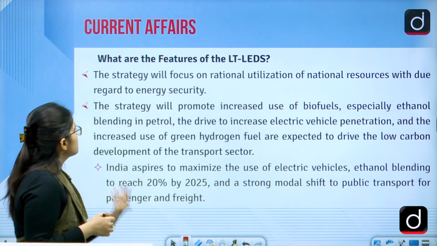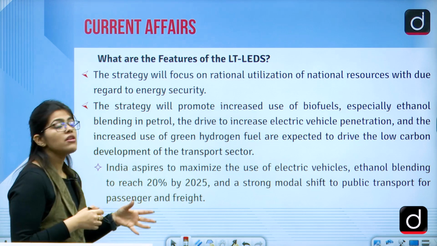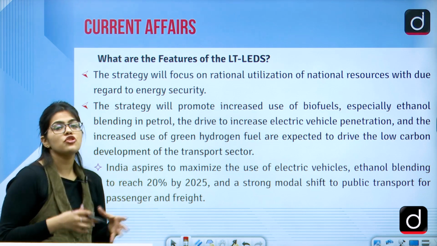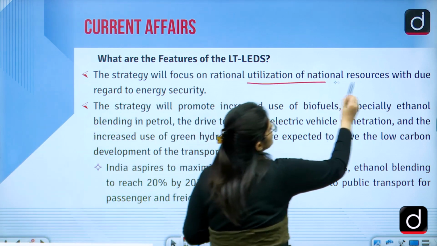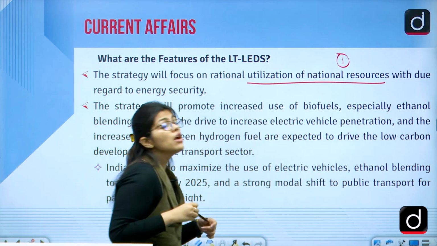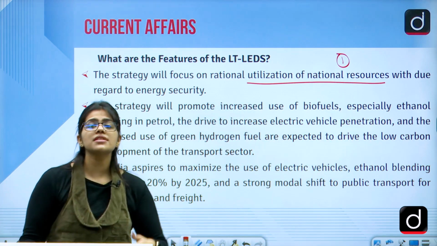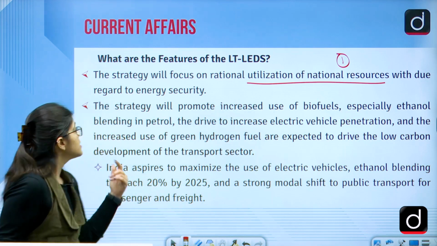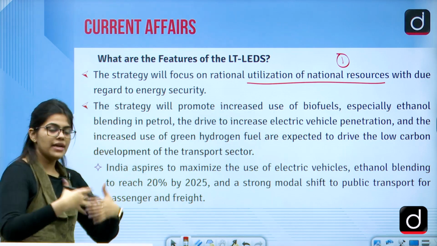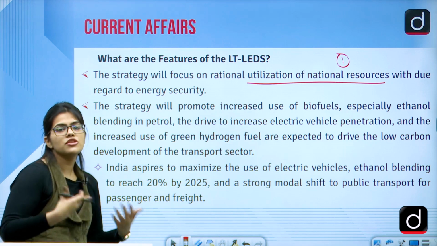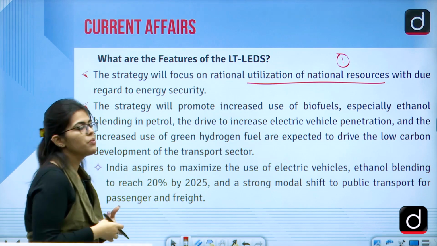Now, what are some features? The strategy will focus on rationalizing the utilization of natural resources. This is the first point that we have to do. We have to use our natural resources in the most efficient manner. This will make our country energy sufficient, and energy security would be promoted.